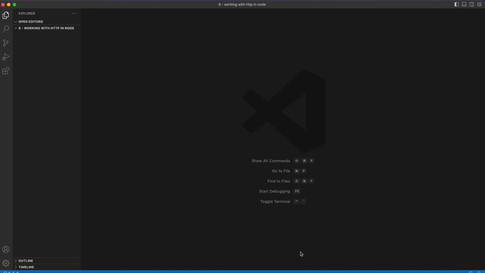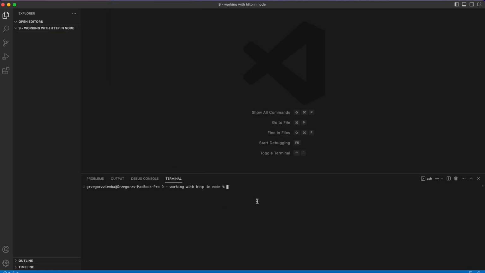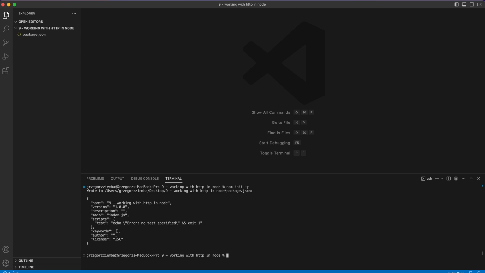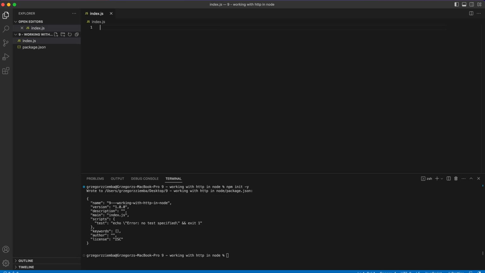The module that we'll be using, we need to first of all import, and before we import, we need to run our terminal and of course npm init -y to initialize our Node.js application. Wait a few seconds, and right there we can create our index.js file where our magic will happen.